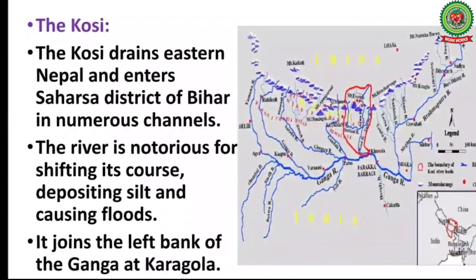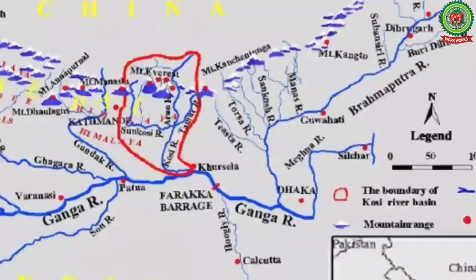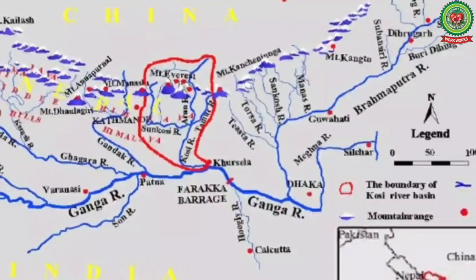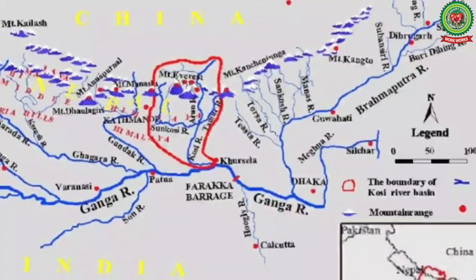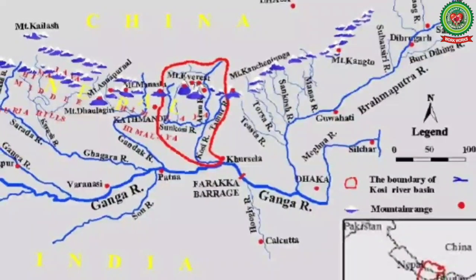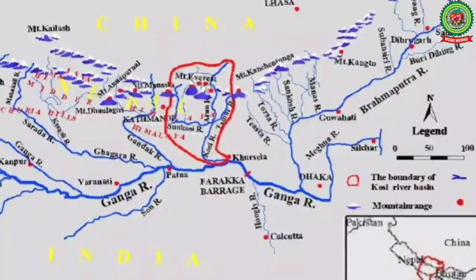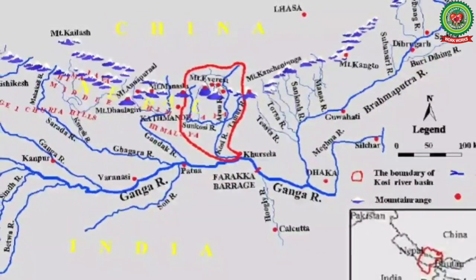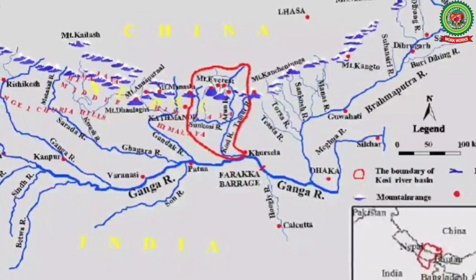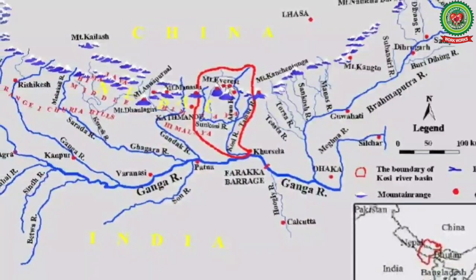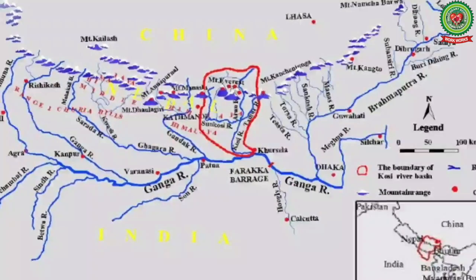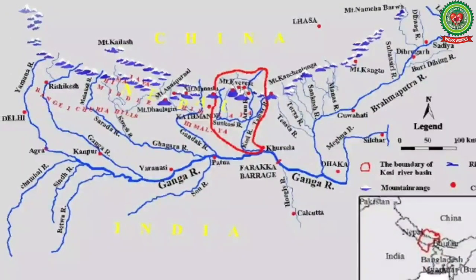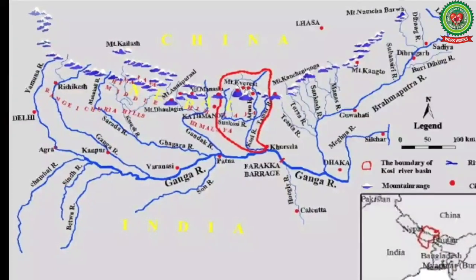Next, we have river Kosi, which is the easternmost tributary of river Ganga. The Kosi drains eastern Nepal and enters Saharsa district of Bihar in numerous channels. The river is notorious for shifting its course, depositing silt and causing floods. It joins the left bank of the Ganga at Karagola.